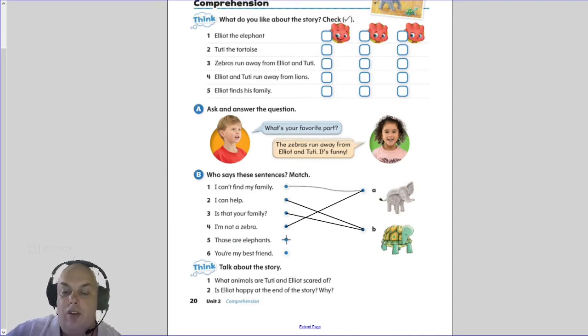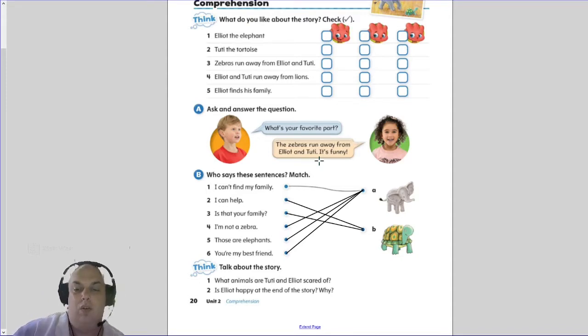Who says those are elephants? Yes, Elliot again. Elliot says those are elephants. I am an elephant. And the last one, who says you are my best friend? Again, Elliot says you are my best friend. Okay, so that is the example we have already done before in the book. And if you didn't do it before, you've done it now.